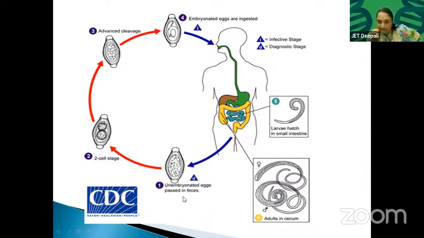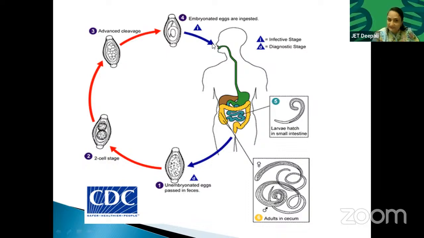Whenever a person that is suffering from ascariasis passes feces, that feces contains unembryonated eggs. Okay. Then these unembryonated eggs divide, and these are at the 2 cell stage. Advanced cleavage, holoblastic cleavage takes place. Multiple division of cells takes place. And see here, embryonated eggs are ingested.